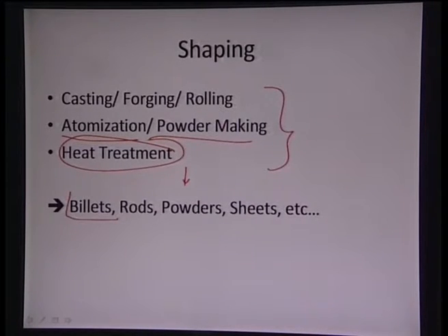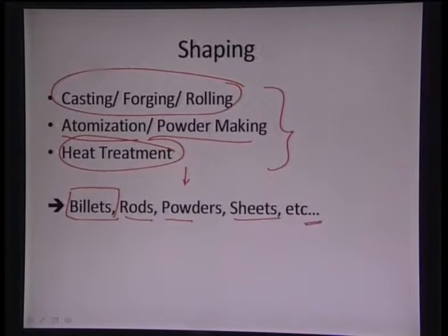So this particular processing, the casting, forging, rolling, will yield the material in some usable form or in some certain shape, such as billets, rods, powders, sheets, etc. So first of all, the first process was to get a particular material. Second process is to get it in certain usable form, such as billets, rods, powders, sheets, or it can be anything else. So this particular process, shaping, utilizes casting, rolling, forging, or even atomization, or undergoing certain heat treatment to be able to give out some useful form of the material.